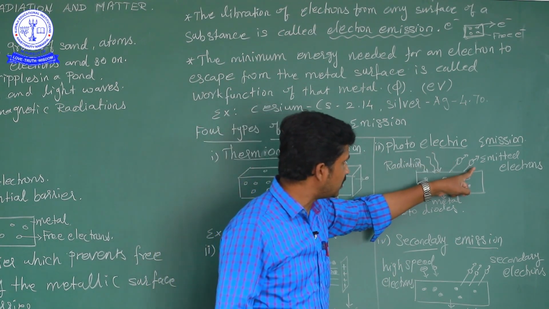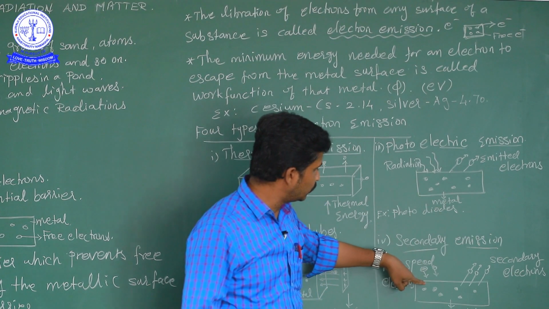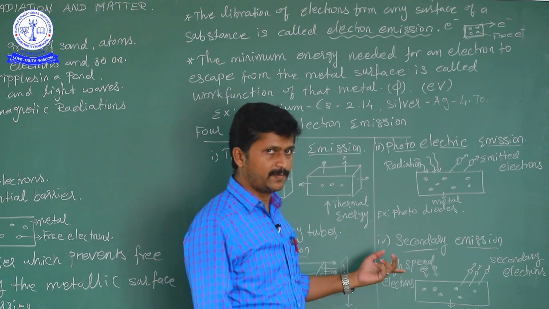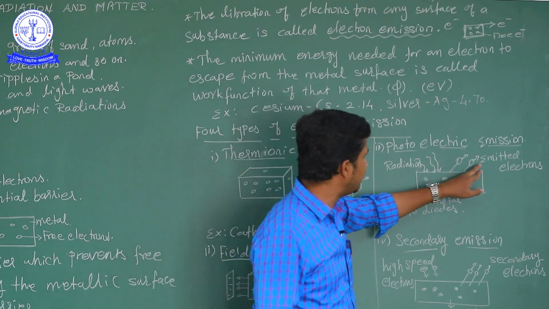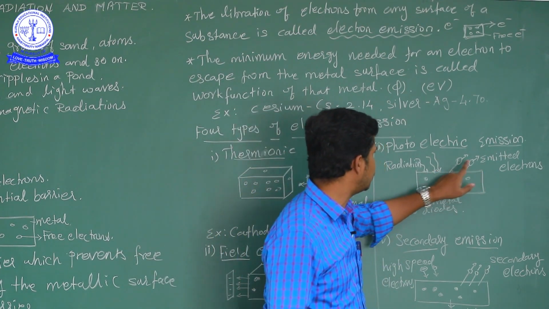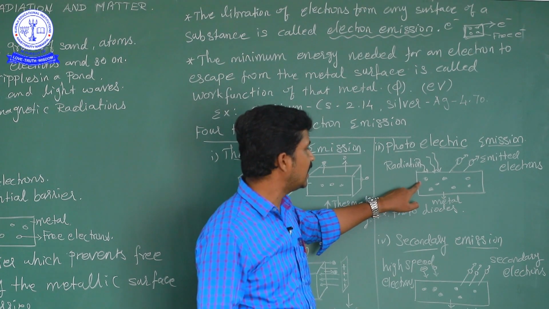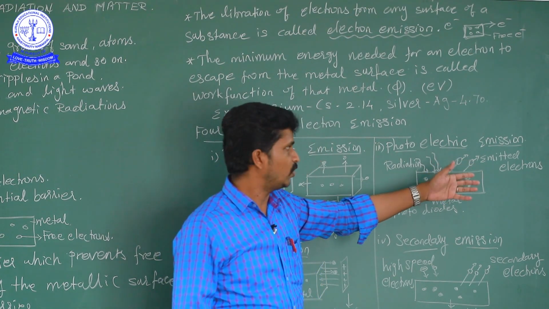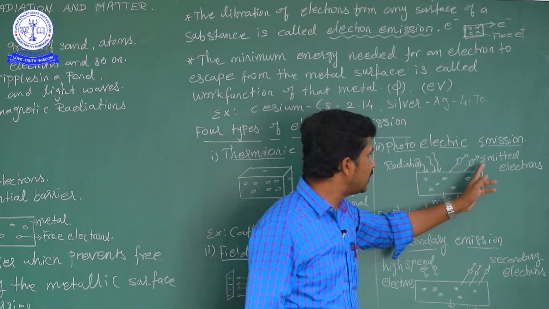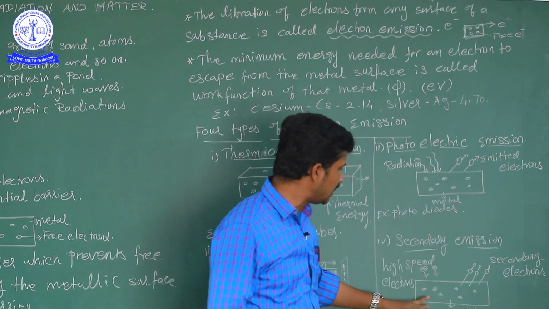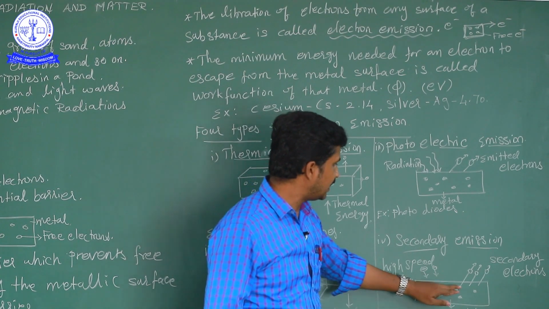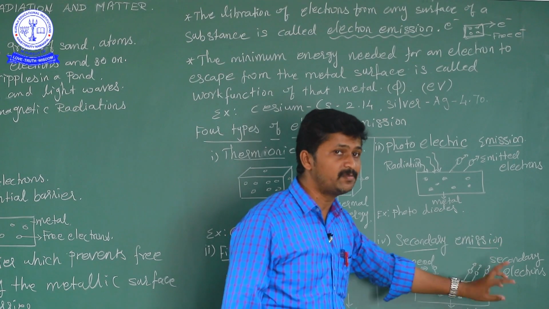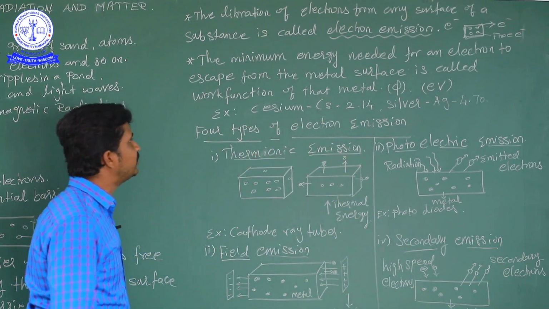liberation of the electrons, and these fall on the secondary electrons. You know the emitted electrons. So radiation is falling on the metal surface, and the free electron, the outermost electron, is liberated. That means emitted electron. So by using the emitted electron to fall on a metal surface, electrons are emitted. That means secondary emission. So these are the four types of electron emission.